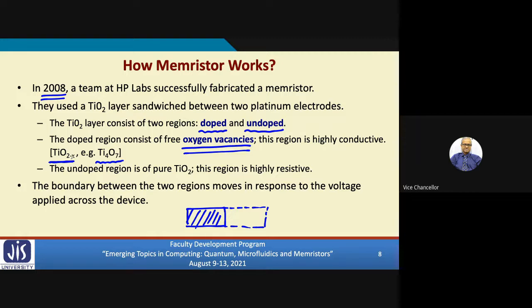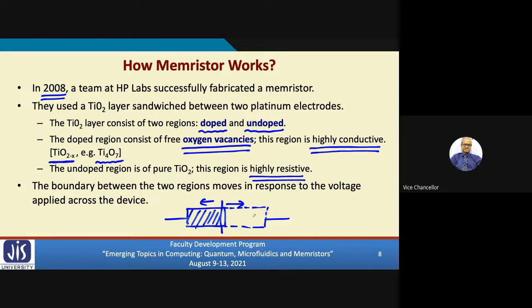Now the characteristic is that this doped region has relatively low resistance. Its conductance is high, while the undoped region has high resistance. As you shall see later, as we apply some voltage across the device, this boundary can move either to the right or to the left. Thereby, the widths of the doped and undoped regions can vary.